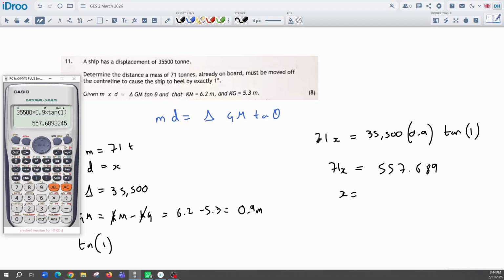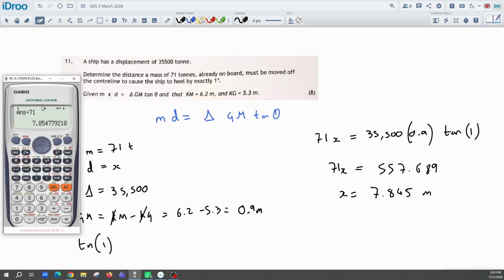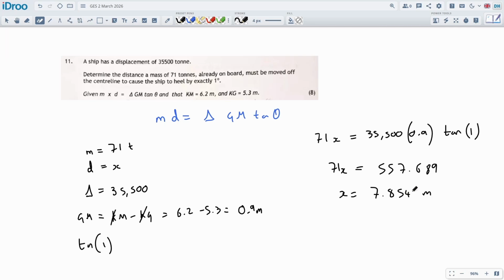Then we divide this all by 71 to get a single x. So divide the answer by 71, 7.85. 7.845, I think. I keep reading the numbers wrong, so about that. This is the distance that it has to be moved off the center line in order to cause the ship to heel by 1 degree.